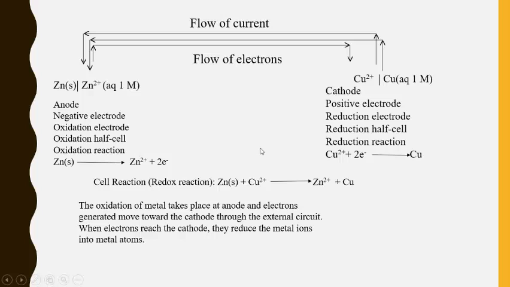This type of cell reactions and oxidation and reduction half cell reactions is very important from the exam point of view. The oxidation of metal takes place at anode, and electrons generated move towards the cathode through the external circuit. When electrons reach the cathode, they reduce the metal ions into metal atoms. So this flow of electrons and current is explained by this paragraph.